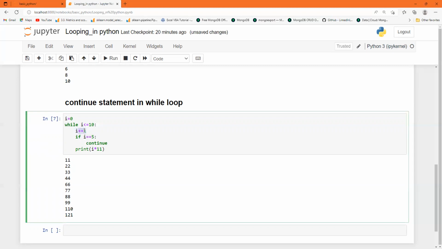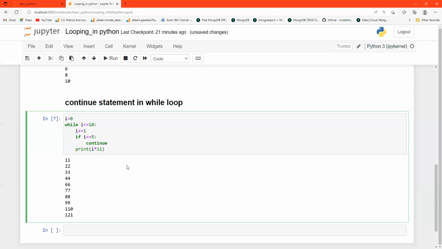It will go to the next one. Now the value of I will be 2. Is 2 equal to 5 or not? No, so it will not go into the if statement. The loop will go into the if statement only if the value of I is equal to 5, and if it is 5, then it will continue. That means it will not take that iteration. That means when the value of I is 5, it will not take the 55. Yes, that's it.